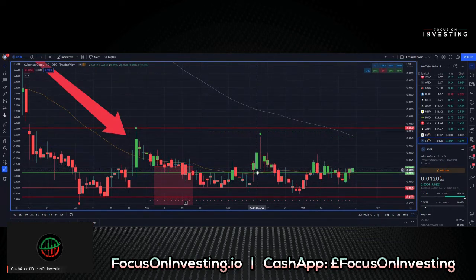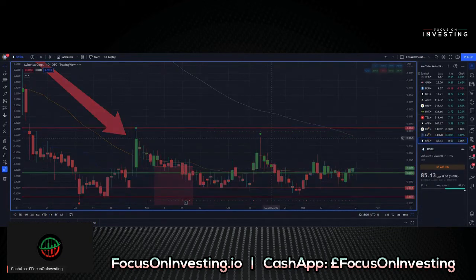And again, whenever we create a lot of levels of support and resistance, pivot levels, and the moving averages come and flatten off, it becomes harder for price to break away from any of these indication levels. So for the time being, price is kind of stuck at these levels. But if we see any big news or energy injected into Cyberlux Corp, we could see a big spike in price again. We also have a full breakdown of this chart on our page, so check out our videos on our page to see the full breakdown.